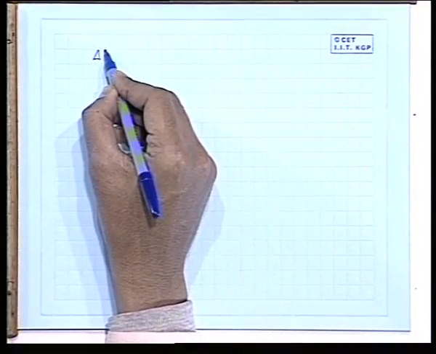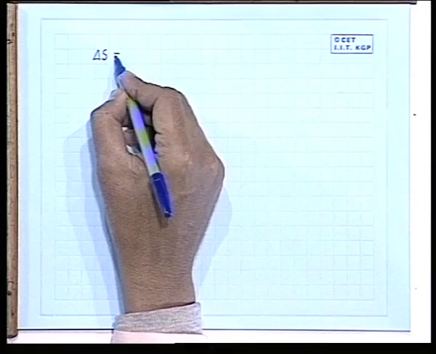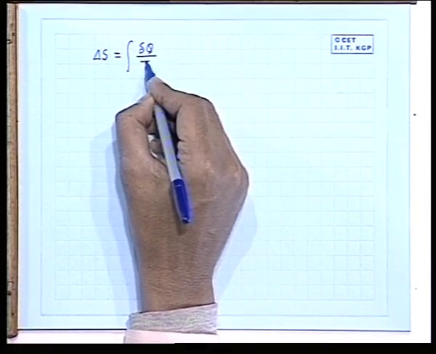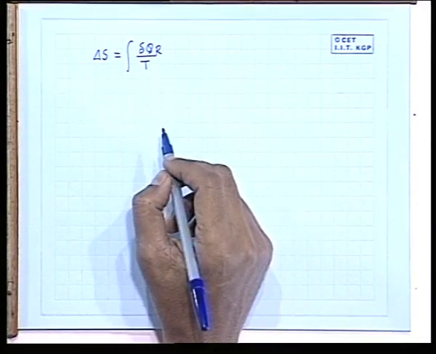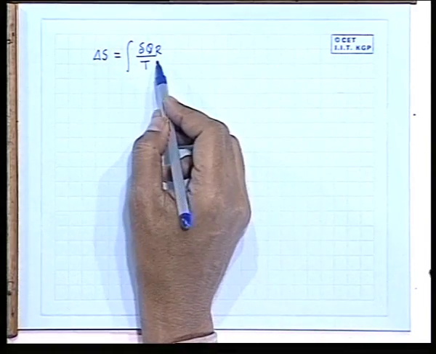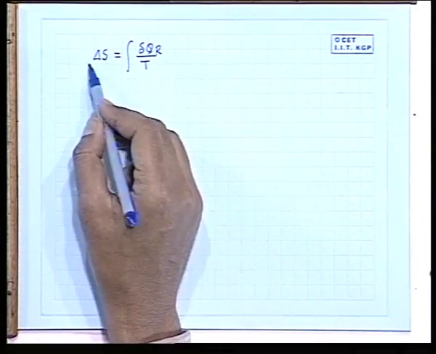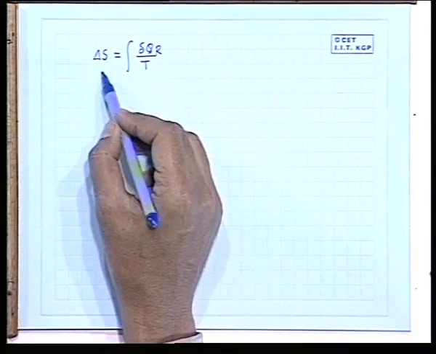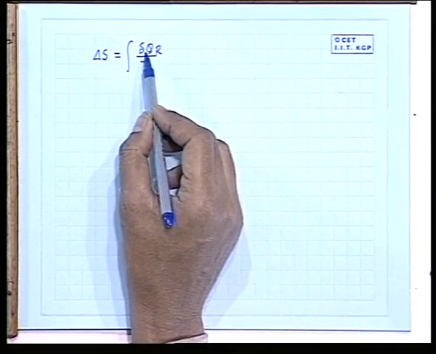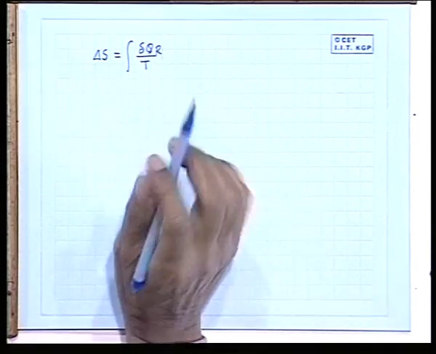So, let us start with a little recapitulation of the things which we discussed earlier. Delta S, the change in entropy, was defined in a reversible process as the integral of delta Q R by T. This definition is valid for any reversible or irreversible process, but it is defined through this quantity delta Q by T in a reversible process.